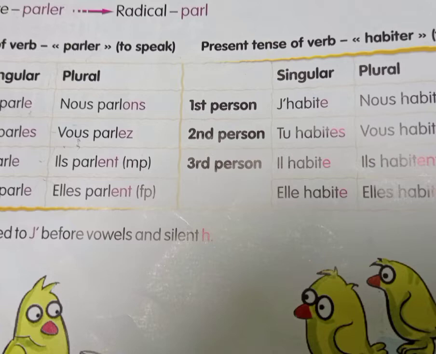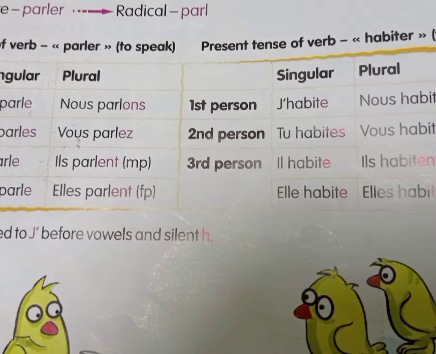Next is il, elle, which means he, she or it. For that, il or elle parle, they have added PARLE. Same thing, they have just removed ER and added E. So you must have understood the singular form.